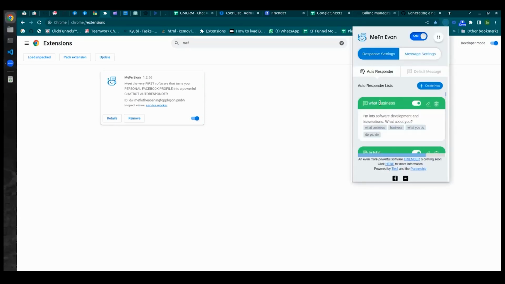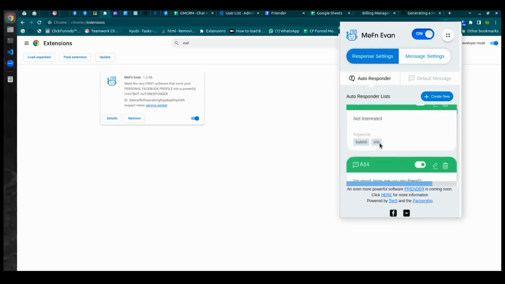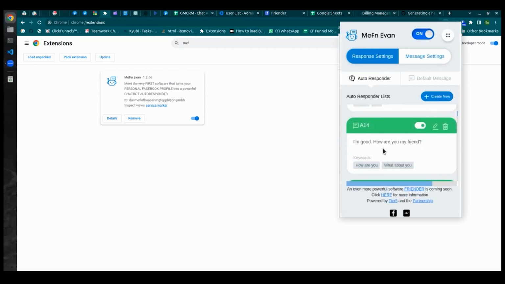So suppose I have sent a message with respect to some sort of data. If they're asking what business, right? So with respect to that keyword, these are the keywords: what business, what you do, this sort of keywords people can send in your message, right? How are you, what about you?